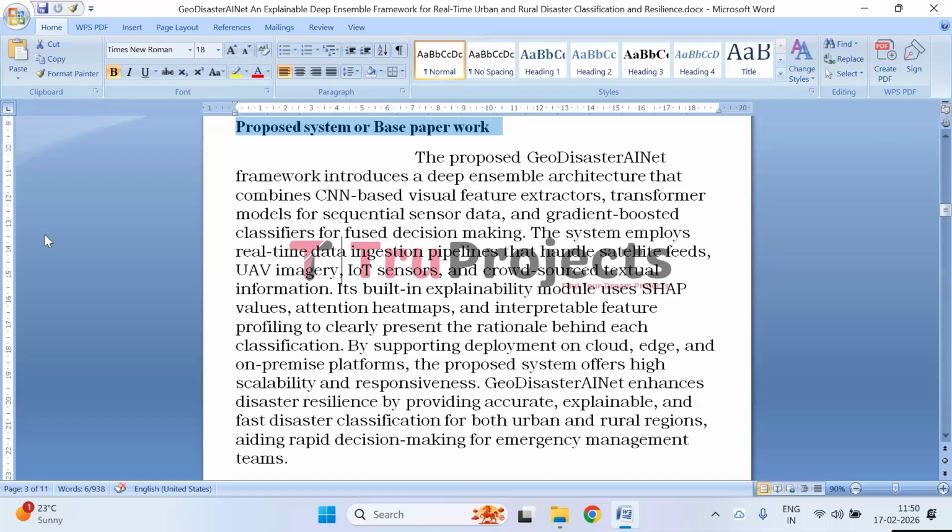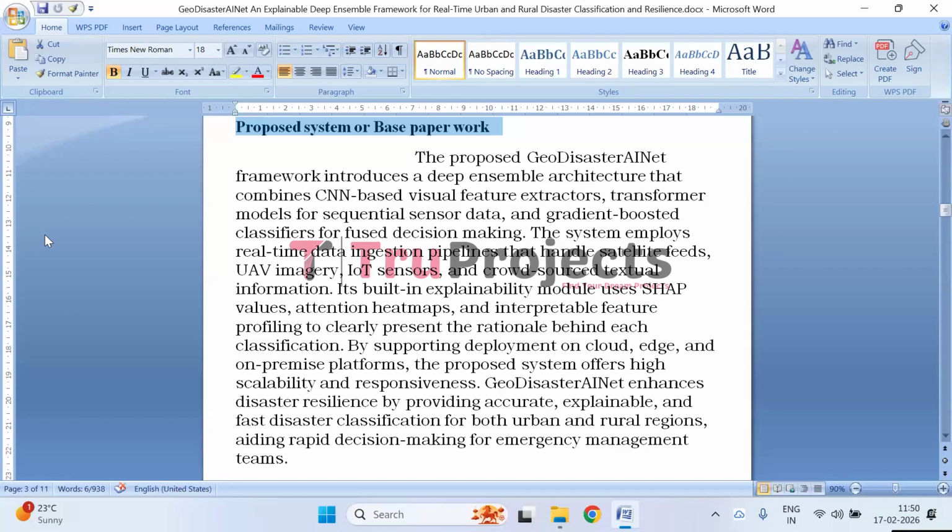The system supports real-time data ingestion, enabling it to process satellite feeds, drone images, sensor measurements, and even crowdsourced textual reports simultaneously, which ensures comprehensive situational awareness. To build trust and transparency, GeoDisasterAINet includes an explainability module that applies SHAP values, attention heat maps, and interpretable feature profiling to clearly show why a particular disaster classification was made.